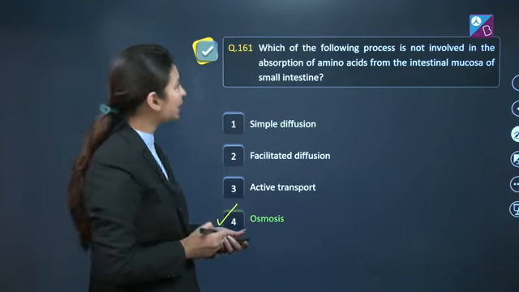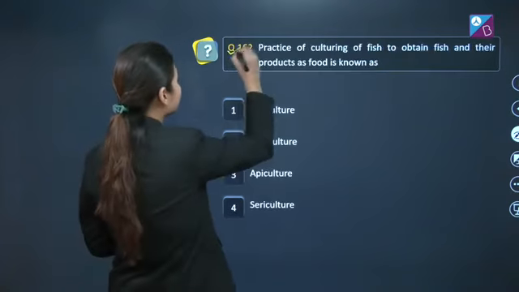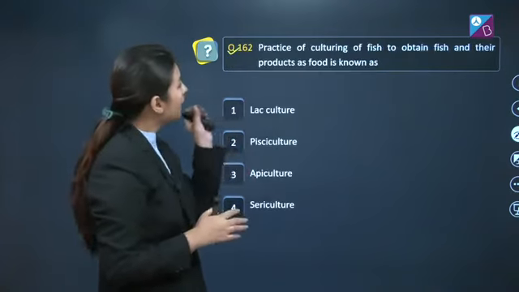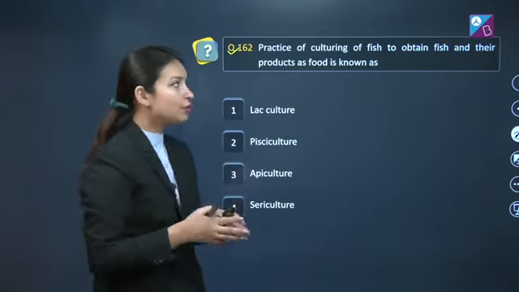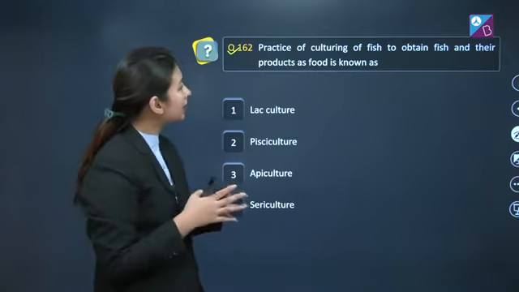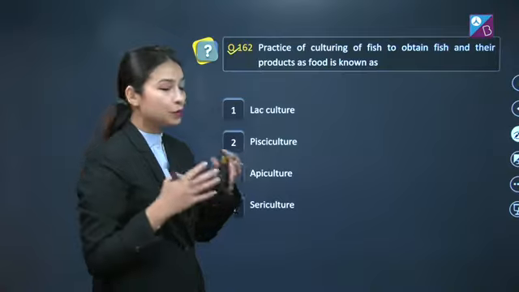Let's move on to the next question, question number 162, which states: the practice of culturing of fish to obtain fish and their products as food is known as.